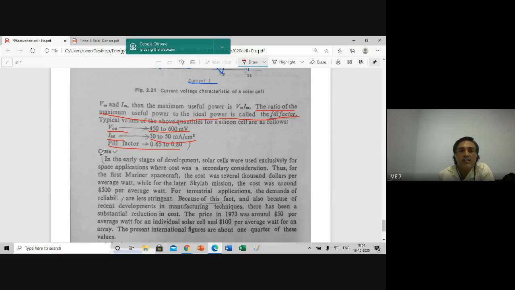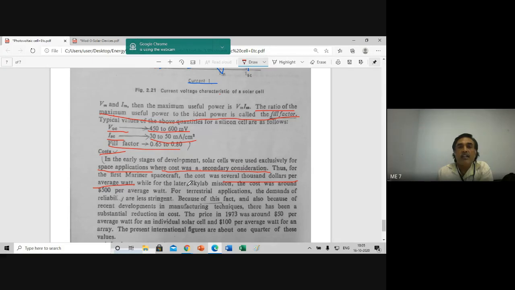Now, if you come to the cost, in the early stages of development, solar cells were used exclusively for space applications, where cost was a secondary consideration. Thus, for the first Mariner spacecraft, the cost was several $1,000s per average watt. Look at this, several $1,000s per 1 unit watt. Okay, that they are taken as the average.